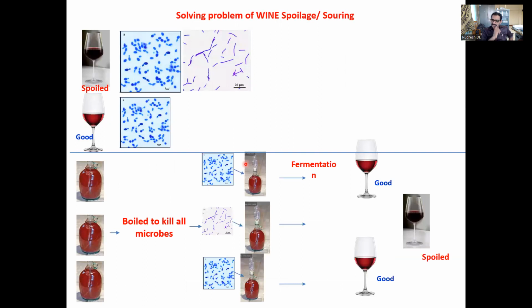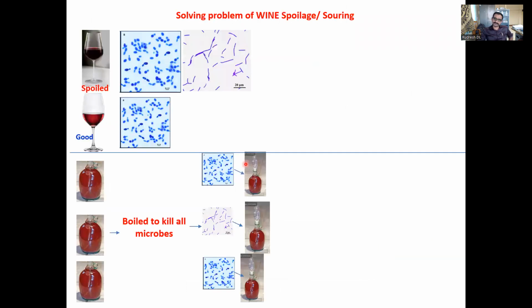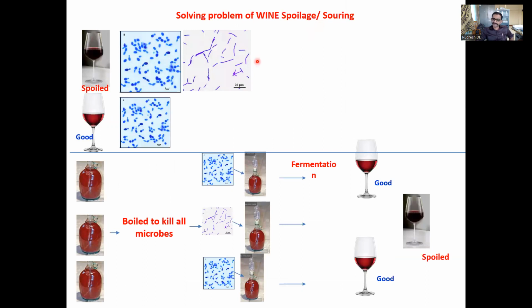So, I'm sorry, this is the experiment done by Louis Pasteur to identify the wine spoilage. I was not knowing this slide is there. So here he has taken two wine samples, one is spoiled, one is good. He has observed under microscope, he got two types of microorganism in spoiled wine and one type of microorganism in good wine.